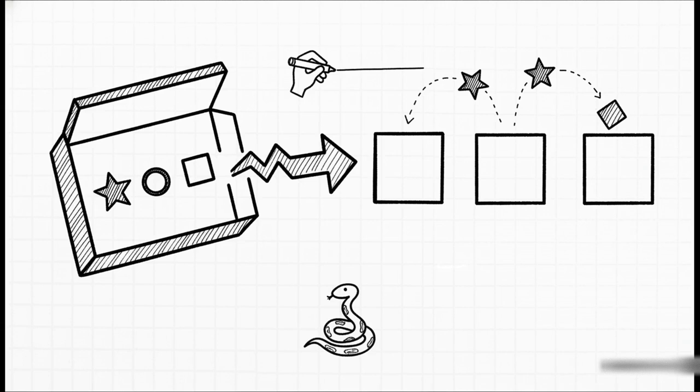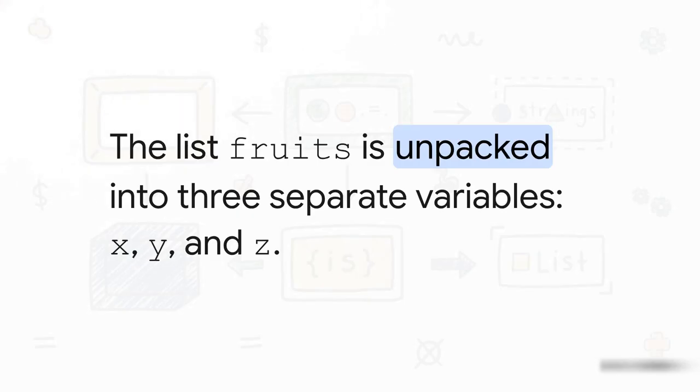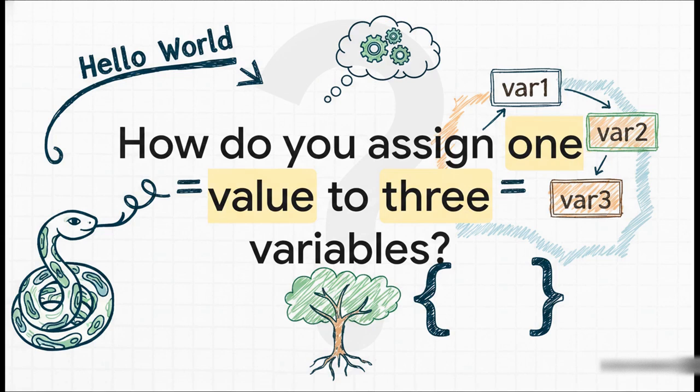Okay, our last power move is a really useful one called unpacking. This is an absolute game changer when you have data that's already stored inside a collection, like a list, and you want to pull each item out into its own variable. So, let's say we have this list called fruits. In the very next line, we can just unpack it. Python is smart enough to grab the first item, apple, and give it to x. It grabs the second, banana, for y, and the third, cherry, for z. It's pretty much the same idea as our first power move, but you're doing it with a collection that already exists.